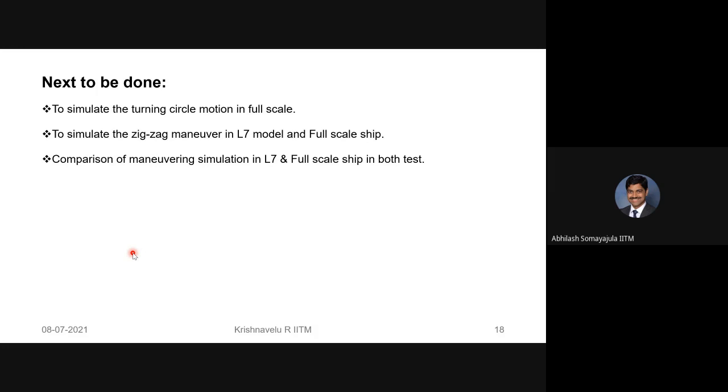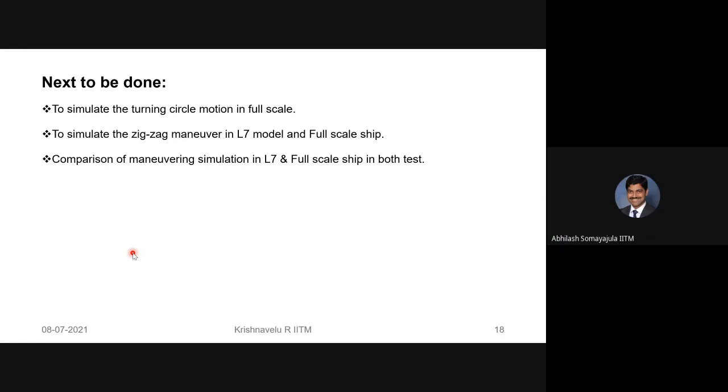Where you want to be is to look at the maneuvering characteristics in waves. I think that part was not touched upon in today's presentation, but hopefully by the next time, I am hoping that you can talk more about those elements, which make this research really exciting. Sure.